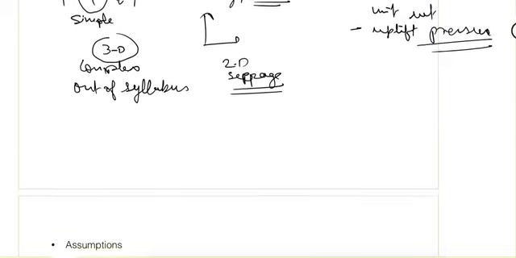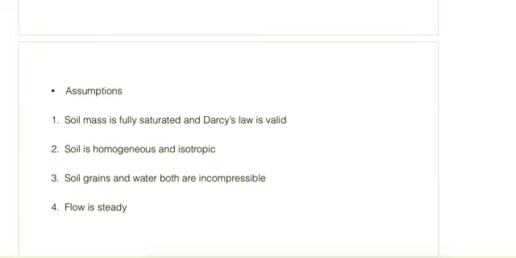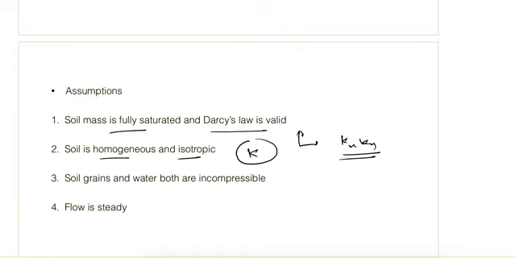So there are some assumptions made to understand the seepage. Let's see those assumptions first. The first assumption is soil mass is fully saturated, and so the Darcy law is valid. Soil mass is homogeneous and isotropic, that means the coefficient of permeability is constant in both the directions. But we'll see the case of anisotropy also, where kx and ky are different for x and y direction. And soil grains and water are incompressible, that means there is no volume change. Volume does not change, and flow is steady, that means the flow does not change with time.